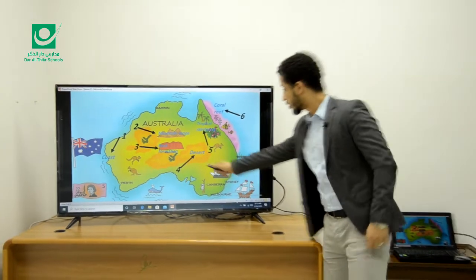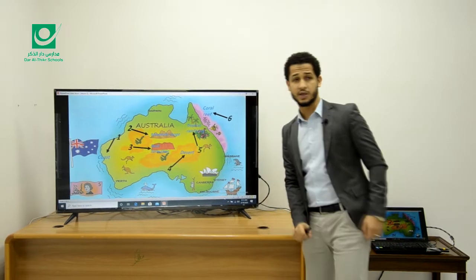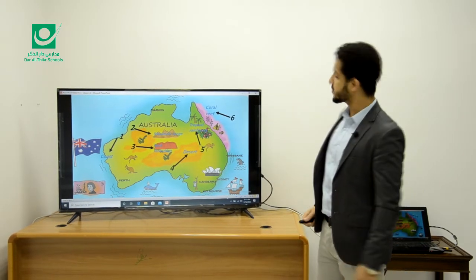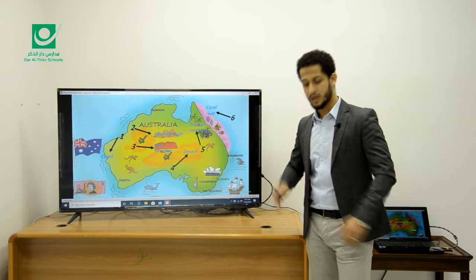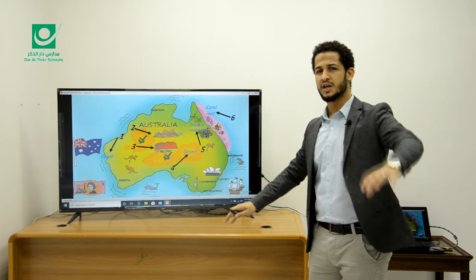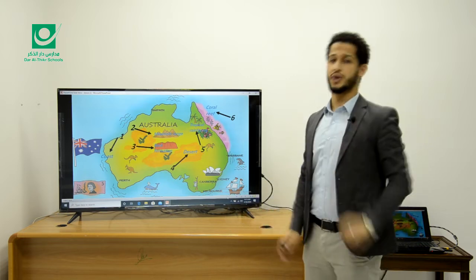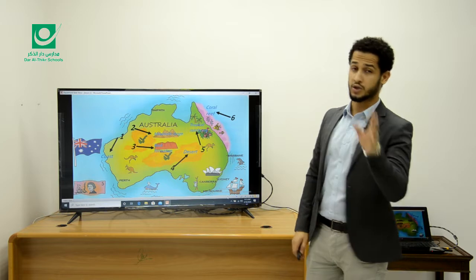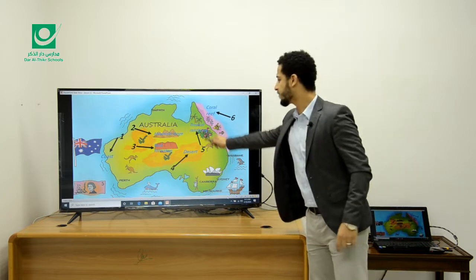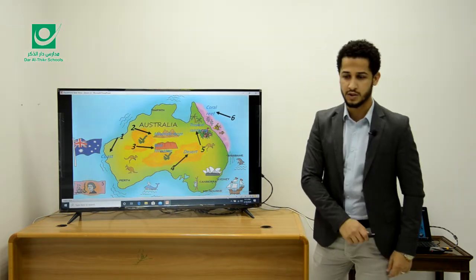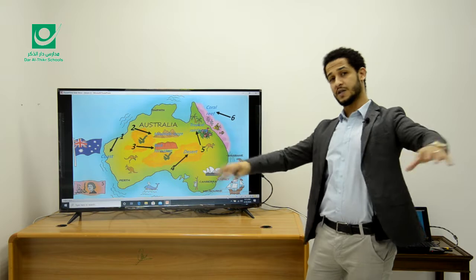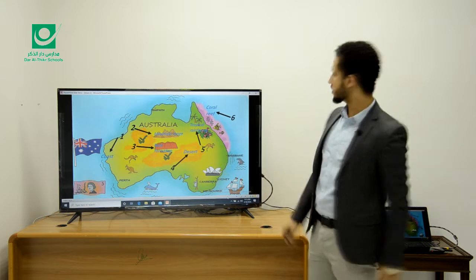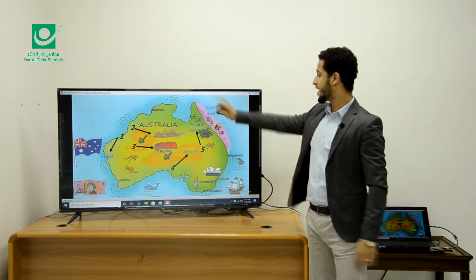A certain shape, okay? Number 4, this yellow area is called desert. What does it mean, desert? It's easy. It's a piece of land that has very little water. Very little water. So it's very dry and hard to live in. Number 5, as you can see, it's a tropical forest, and it means a vast, a huge piece of land that has a lot of rain, plants and animals.